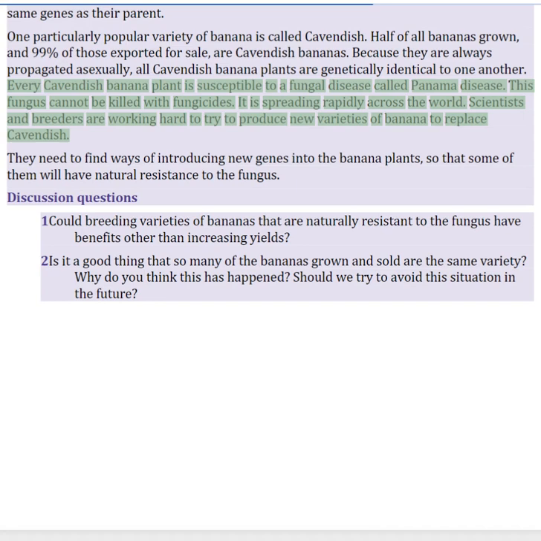to a fungal disease called Panama disease. This fungus cannot be killed with fungicides. It is spreading rapidly across the world. Scientists and breeders are working hard to try to produce new varieties of banana to replace Cavendish.